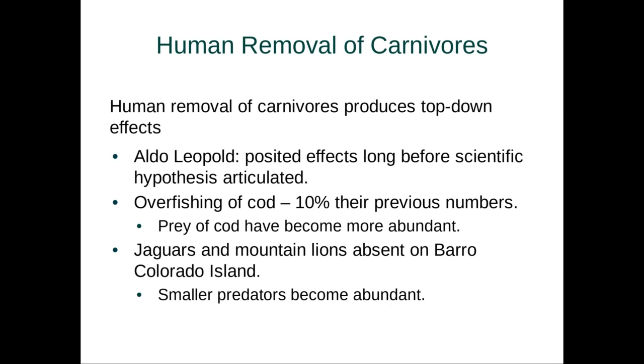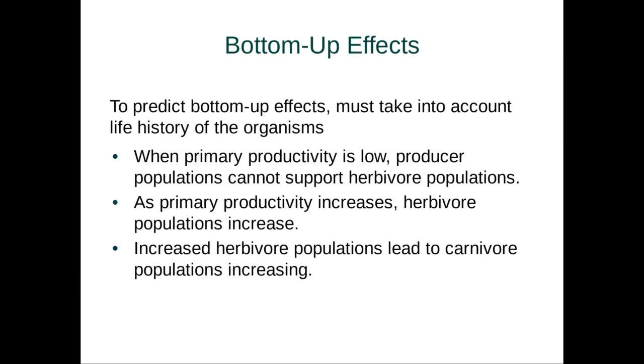Now, we also see the effects with the absence of jaguars and mountain lions on Barro Colorado Island. The low amounts of jaguars and mountain lions led to smaller predators becoming more abundant. Again, affecting the top of the pyramid, affecting everything below it.